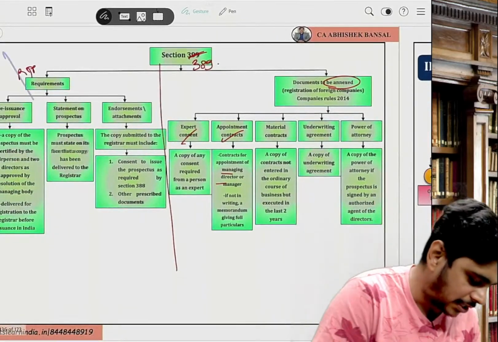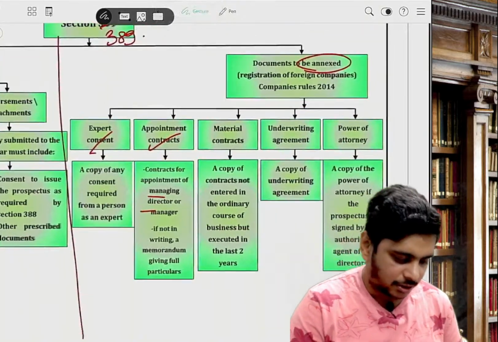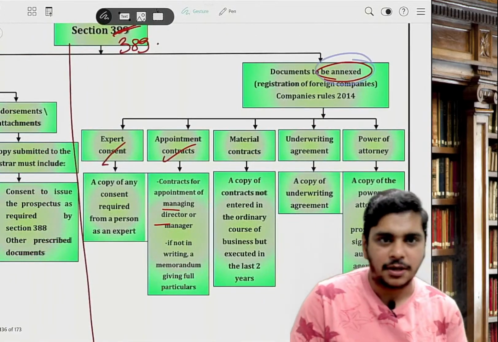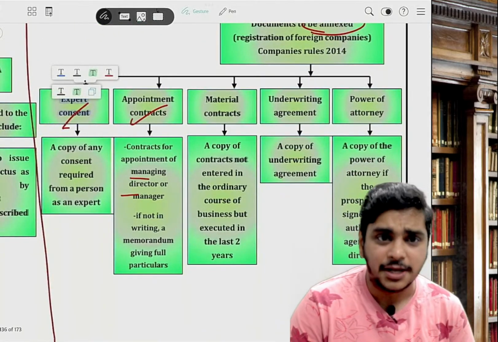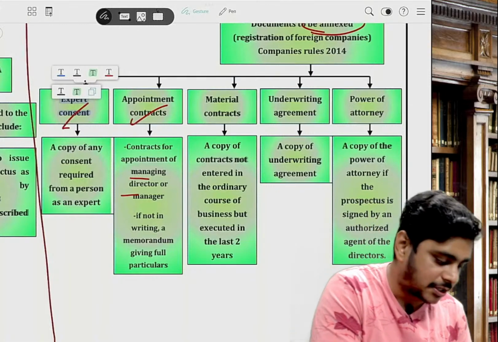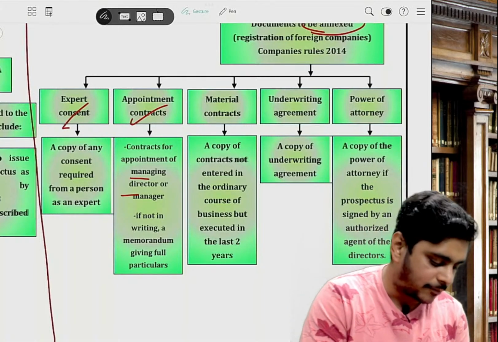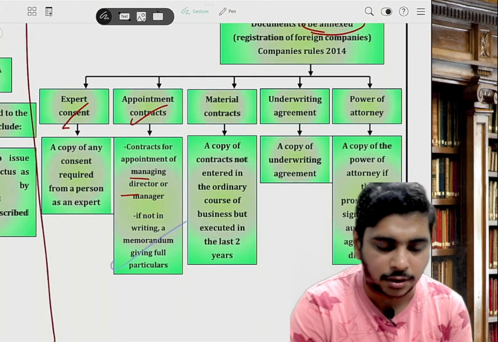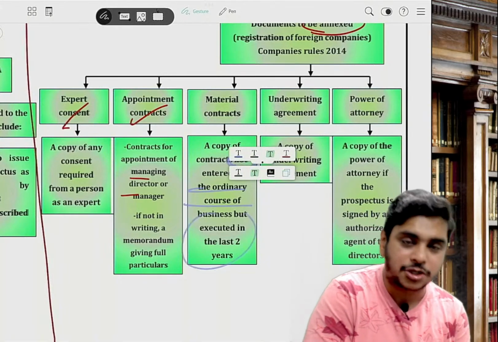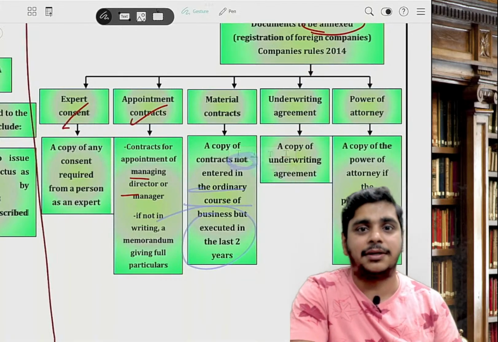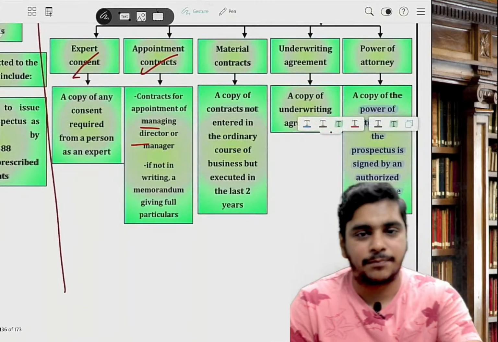So this chart is basically RTP. This is section 389. There's a typo, make it 389. Now we do the next section, documents to be annexed. The following documents should be attached with the prospectus. Number 1, the expert's consent. If an expert is making a statement in the prospectus, his consent should be attached. Then contracts of appointment of MD, WTD. If it is not in writing, then a written memorandum giving full particulars. Third, a copy of material contracts not entered in the ordinary course of business but entered in the last 2 years. Then the underwriting agreement. Then a copy of power of attorney if the prospectus is signed by an authorized agent of the directors.